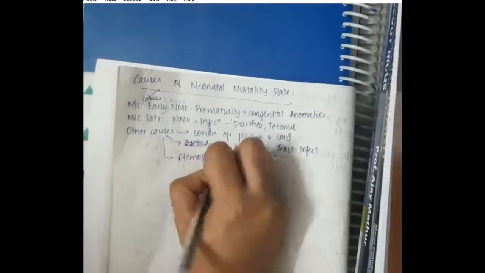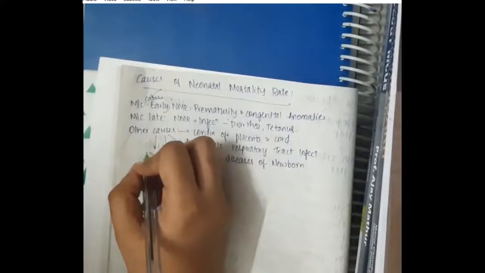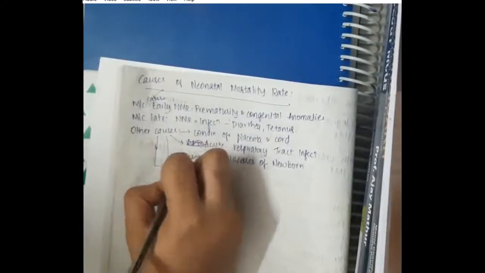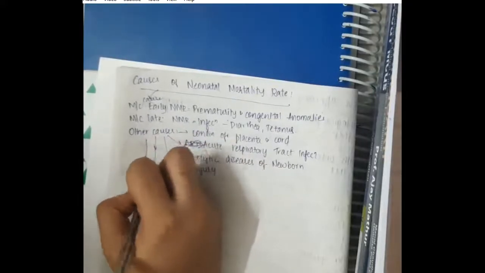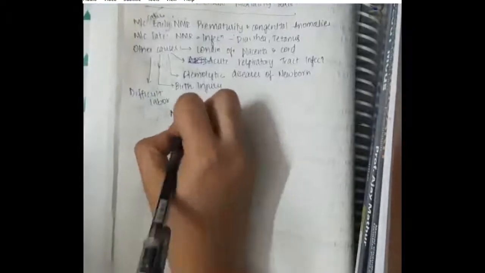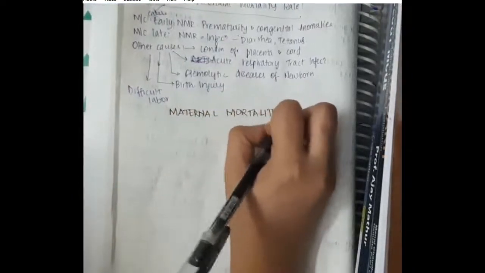Hemolytic disease of newborn, if there is Rh incompatibility, can also be one of the causes. Birth injury and difficult labor are also causes of neonatal mortality rate. Then we have maternal mortality rate.